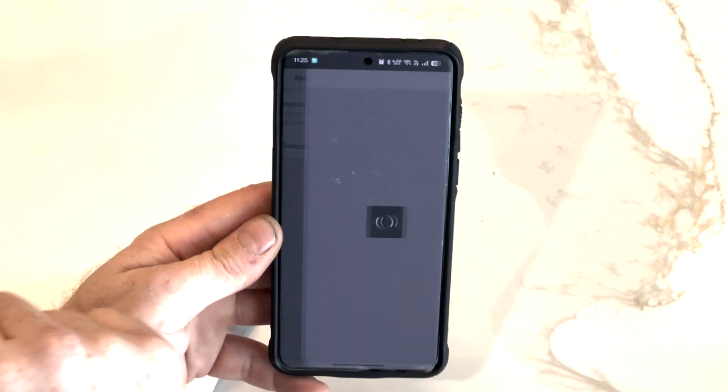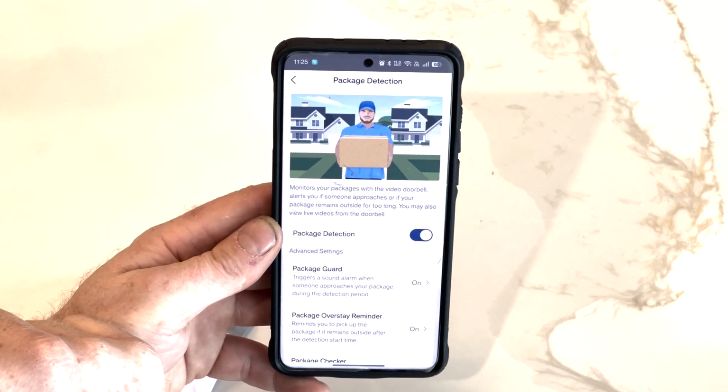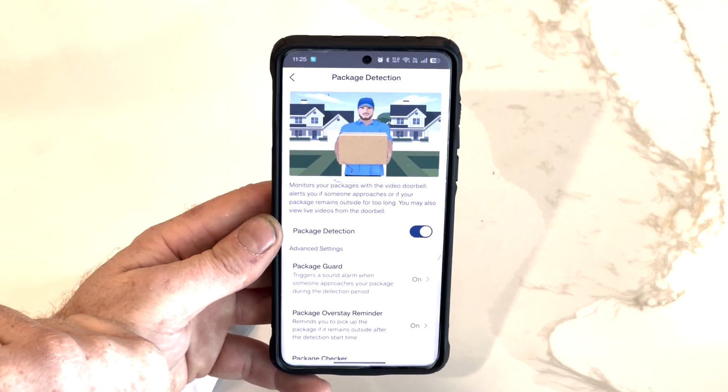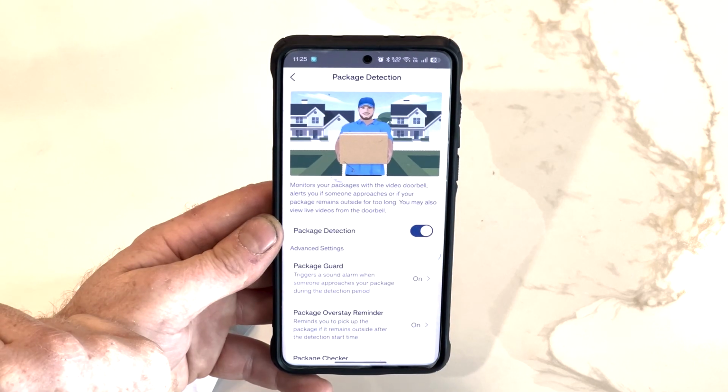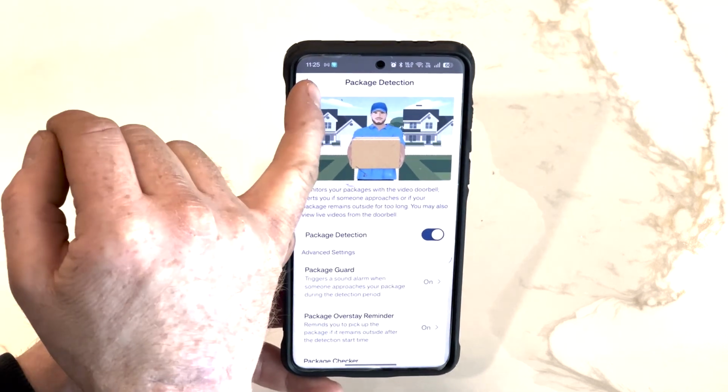You can do package detection if you'd like to turn it on or off. The camera is set up so that if a package is dropped off on your porch, it will talk to whoever walks up to the porch after that, asking them if they need help, to let them know they're being monitored by video.